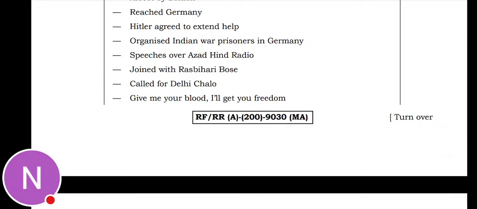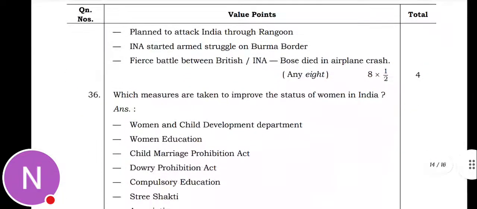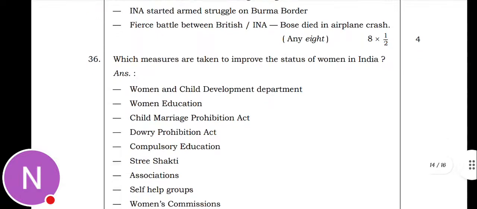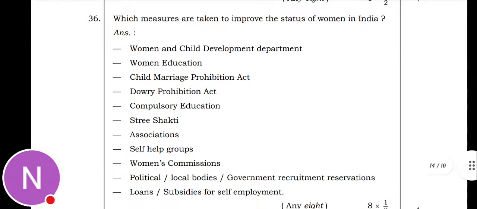Bose called for Delhi Chalo, give me my blood, I will give you freedom, and planned to attack India through Rangoon. And there was a battle between the British Indian army and Bose. Bose died in an aeroplane crash. So 8 points you have to write, half a mark each point, you will get 4 marks.